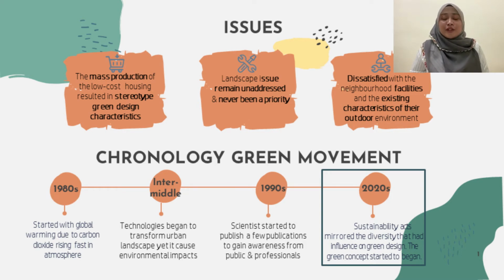But before we go further, I'm going to explain how this green design concept started to emerge. It started in the 1980s when global warming was arising. Then technologies began to transform the urban landscape. However, these technologies caused environmental impacts. Next, in the 1990s, scientists started to publish a few publications to gain awareness and support on the environment from the public and professionals. Lastly, in the early 2000s, sustainability acts were established and they reflect diversity and have an influence on green design. Hence, this is where the green design concept starts to begin.